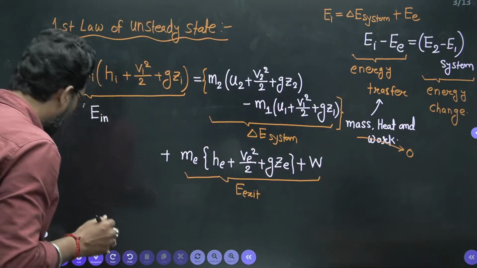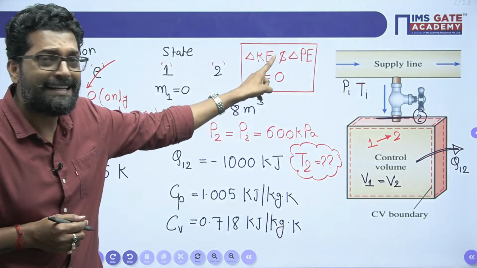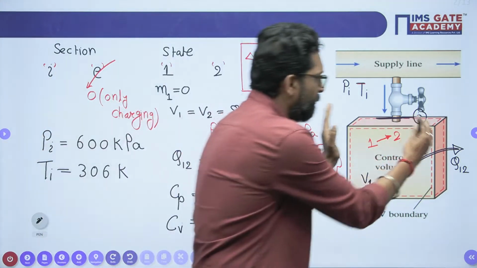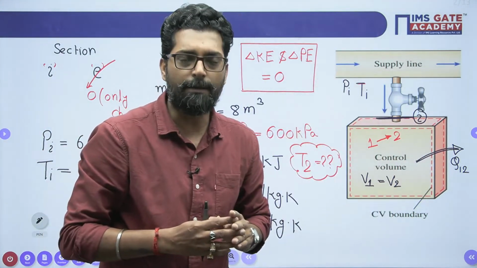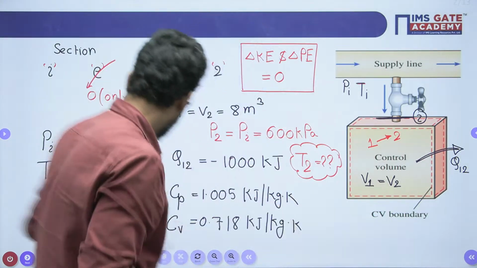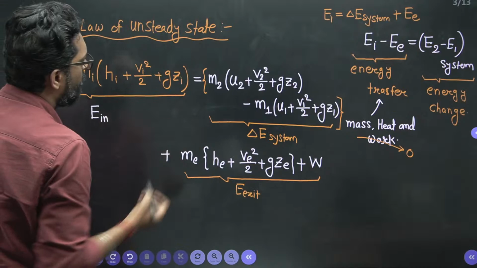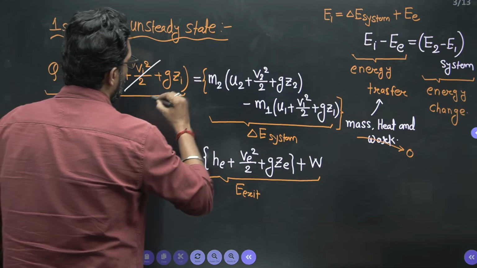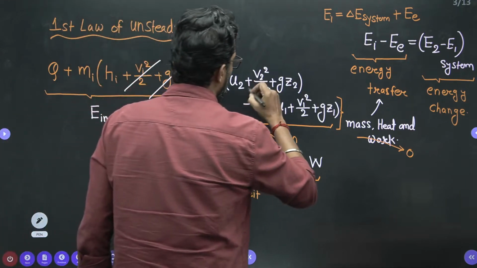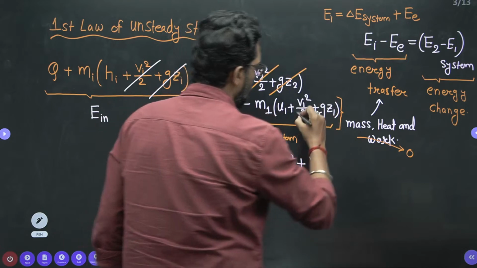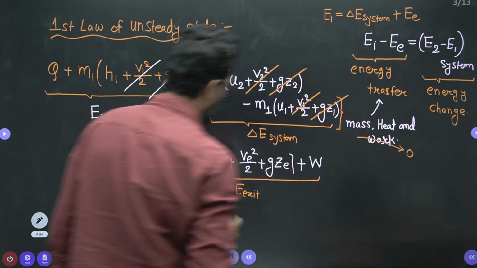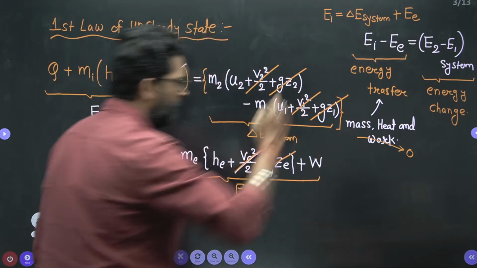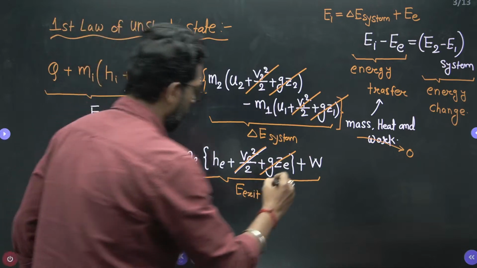Now, my dear, first thing, it is given that the change in kinetic energy and potential energy is 0. If the change in kinetic energy and potential energy of the system is 0, that means the system is stationary. So you have to take the change in kinetic energy and potential energy as 0. Then this kinetic energy is 0, this potential energy is 0, yes or no? And there is no work transfer also. So work transfer is also 0.